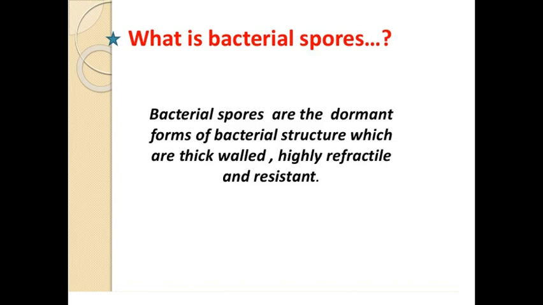In this type of unfavorable condition, the bacteria want to survive, but in a dormant form, in a metabolically inactive form. For that purpose the bacteria are able to develop the spore inside the bacterial cell, and that dormant structure is known as a bacterial endospore.